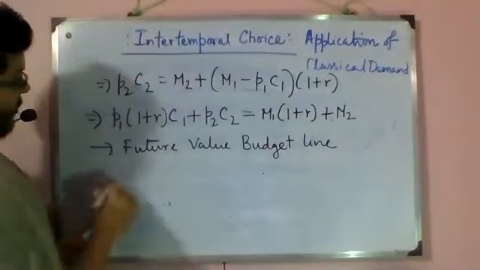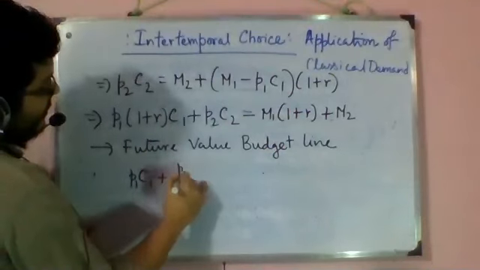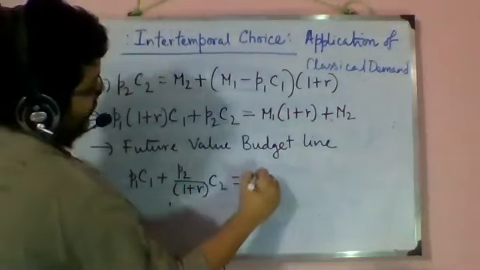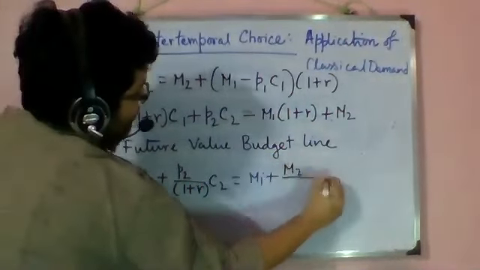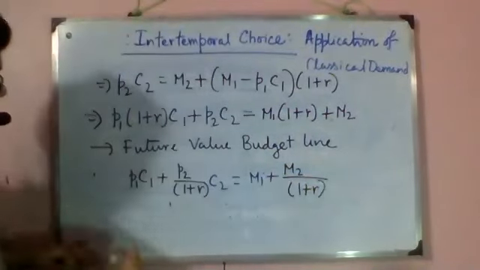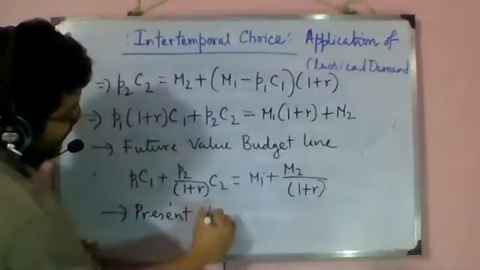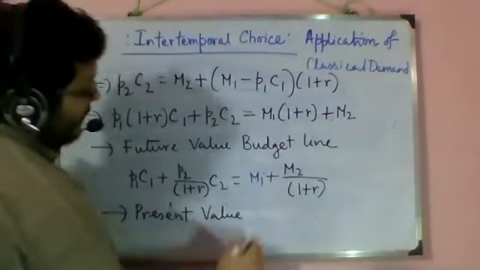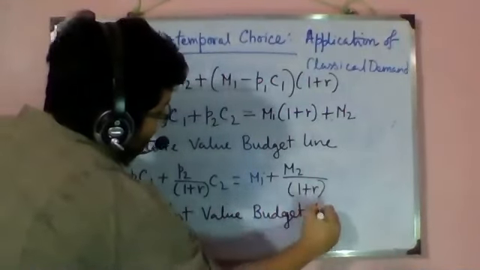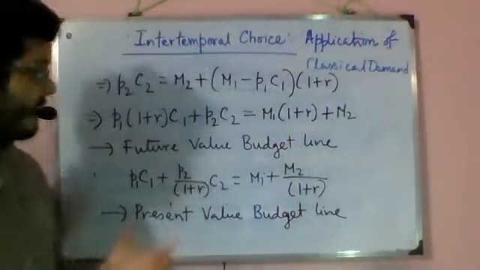Now divide all throughout by 1 plus R, then it becomes this. And this is very well known to us. We have worked a lot with this kind of thing, and this is called the present value budget line, a term which is quite familiar in investment. What does this tell us?